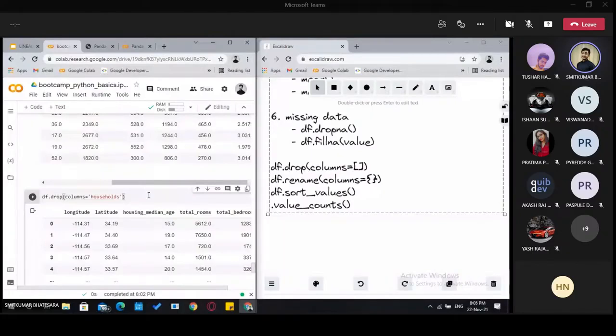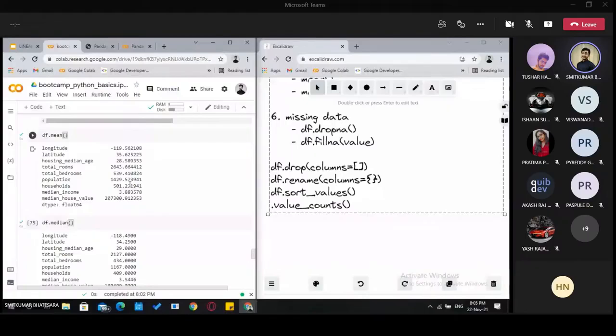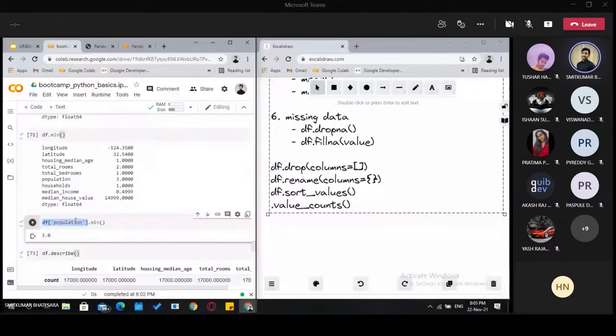Like in slicing, df.population will return a column of population, and then on that copy of the data frame, we will apply the next operation. So it is simpler for the computer to compute.